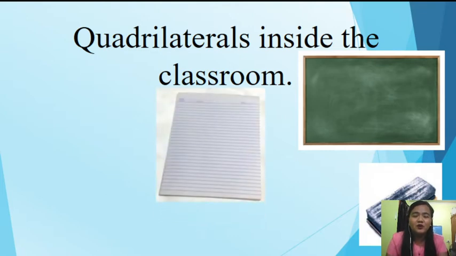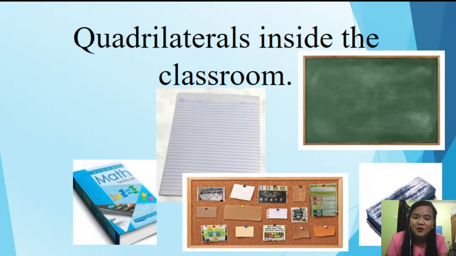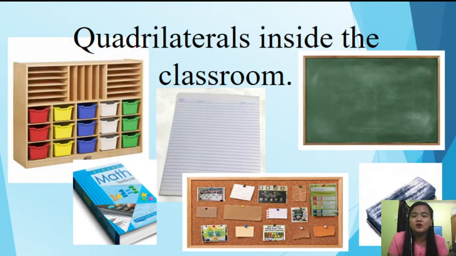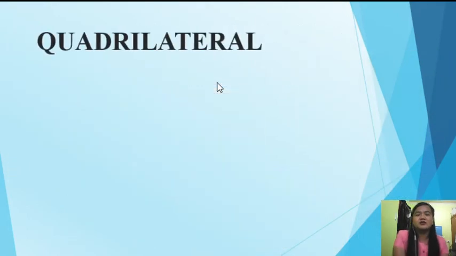We also have your pad paper, your bulletin board, your math book, all your books, and these book shelves or your cabinet. These are the different things na makikita ninyo inside your classroom which are quadrilaterals.